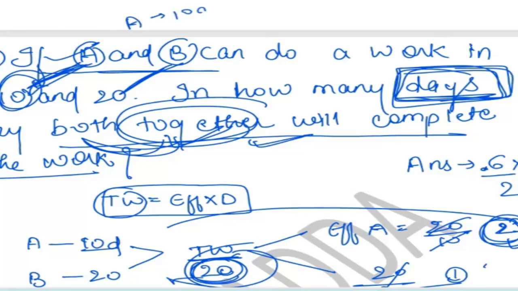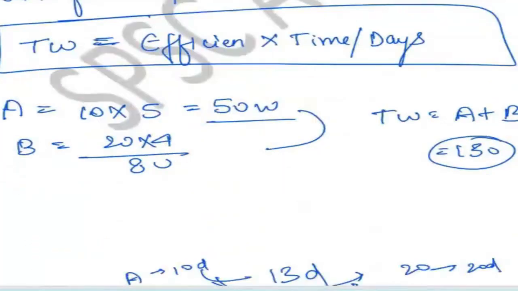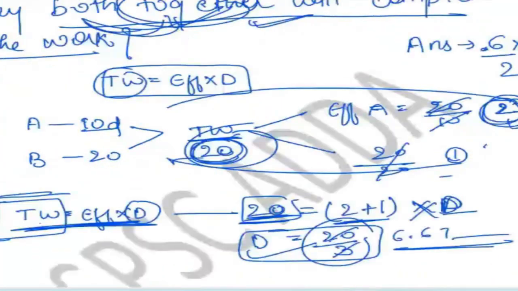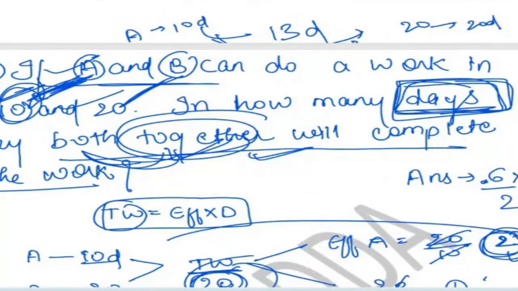Means A is doing work for 10 days. It can extend; maybe he can work for 13 days, or if the work begins around 20 days, he has to work for 20 days here. So whenever you have such type of language, you don't need to consider this 10 or 20 as the full work. You have to consider that A is doing some work for 10 days only. Then maybe he will leave the work and B continues that work. That is what this question is actually talking about.